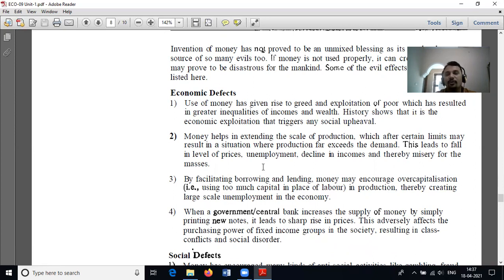The fourth economic defect is that when a government or a central bank increases the supply of money by simply printing new notes, it leads to a sharp rise in prices. Moreover, it adversely affects the purchasing power of fixed income groups in society, and it may result in class conflicts and social disorder. These are the four points that belong to the economic evils of money.